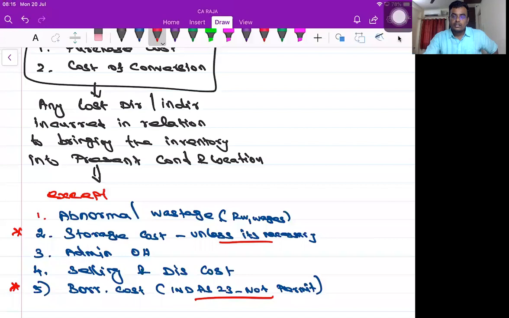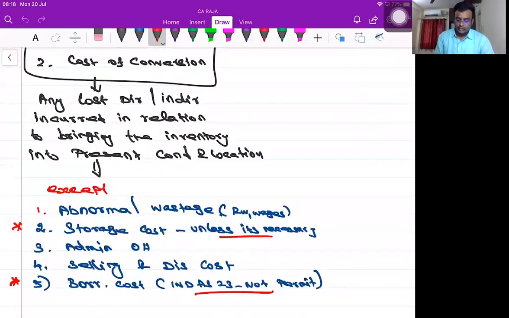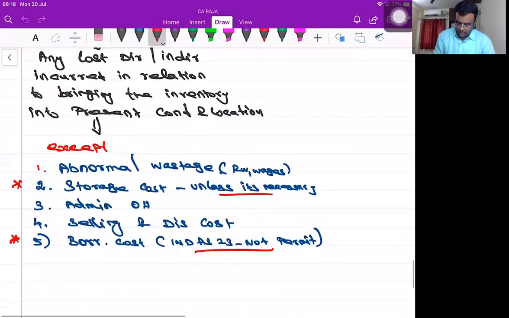Two concepts you should be very careful about: storage cost and borrowing cost. If storage cost is necessary, then I will add it to the cost of inventory. Same way, if Ind AS 23 gives permission to capitalize, or add to the cost of inventory, I'll take that number. Otherwise, I will not. So this is called cost. I'll be explaining the details related to cost again.